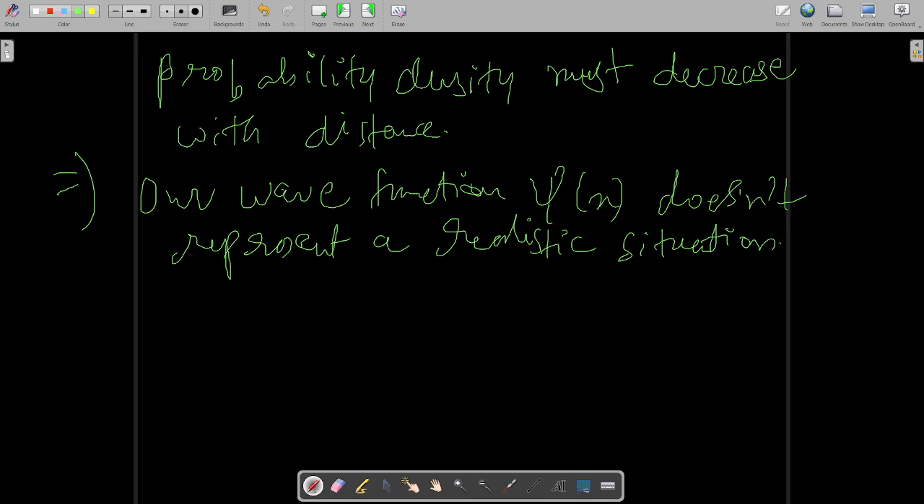I have written so much so that you can understand, but in the exam there is no need to write this much, as the answer will become very lengthy. In the exam, directly write that probability density is equal to constant, which is ridiculous, unphysical. You don't have to explain this much in the real examination.